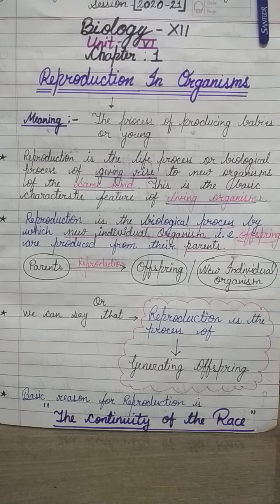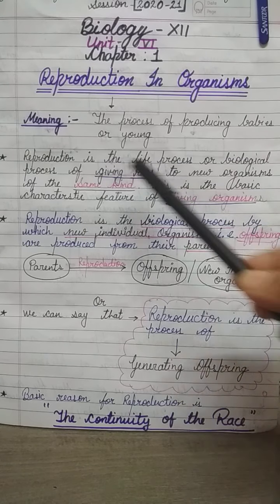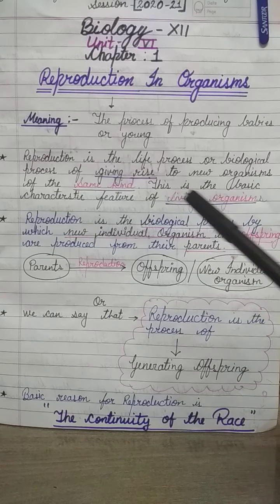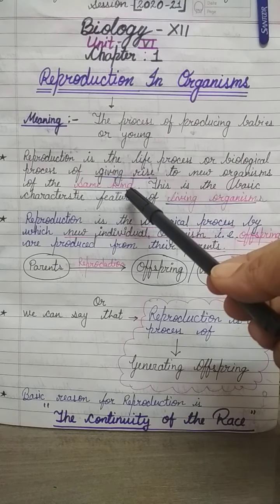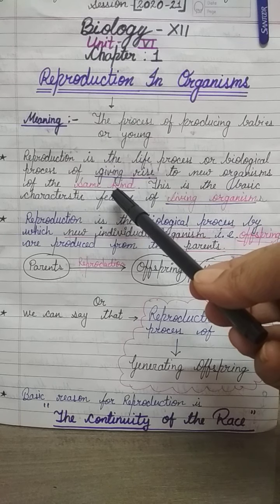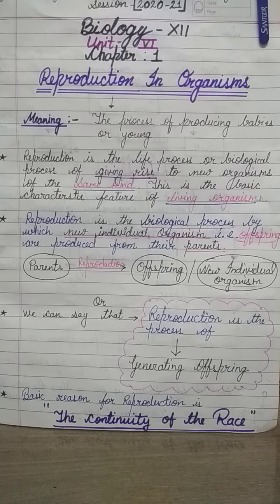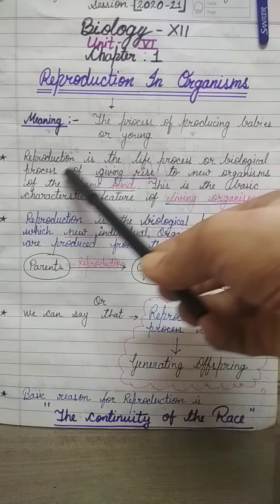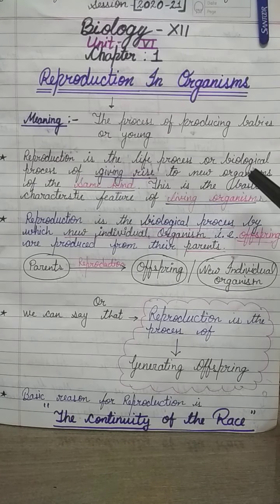Reproduction is the life process or biological process of giving rise to new organisms of the same kind. What do you mean by same kind? I will explain to you. For example, a baby of a plant is called a baby plant. A baby of an animal is called an animal's baby. A baby of a human is called a human. So, that is the meaning of same kind. This is the basic characteristic feature of living organisms.